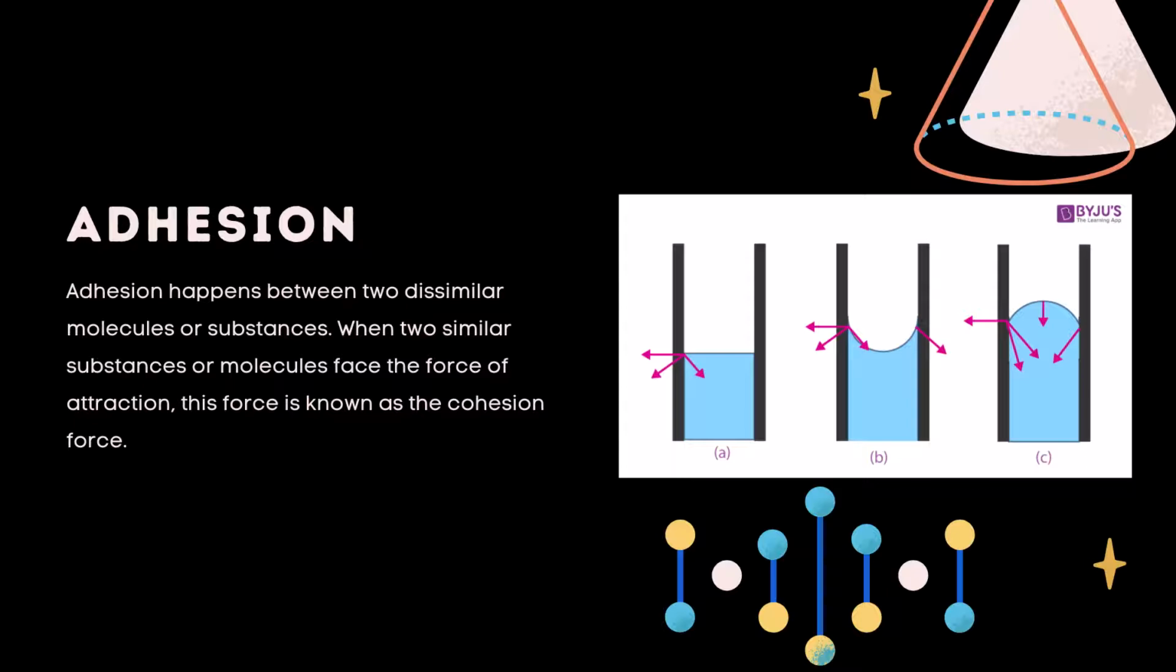Adhesion happens between two dissimilar molecules or substances. When two similar substances or molecules face the force of attraction, this force is known as the cohesion force. Adhesion is generally the force of attraction present between water molecules and the walls of xylem vessels.